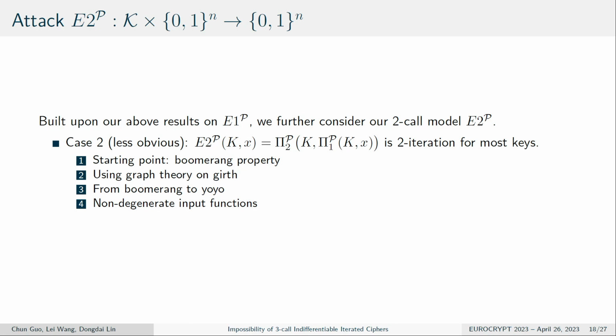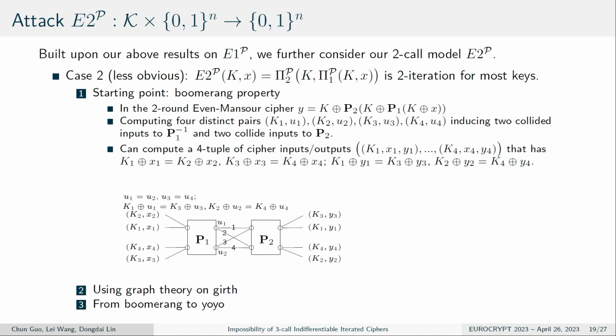The overall framework is that our starting point will be a boomerang property, then using graph theory, and then from the boomerang to yo-yo, and finally we'll use the long degenerate input function. So let's look step by step. The starting point, we will use the boomerang property. For example, in the two-round Even-Mansour cipher, we can compute for distinct pairs, and they will introduce two collided inputs to the inverse of P1, and also two collided inputs to P2. And then we can compute the four tuple of cipher input outputs that has these four collisions.